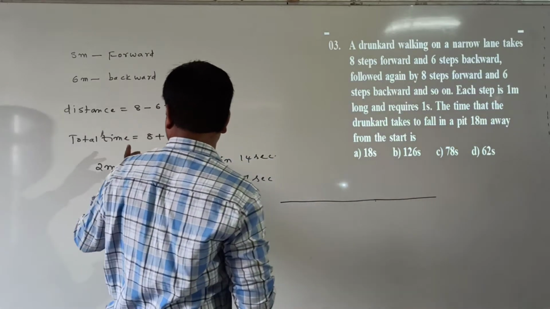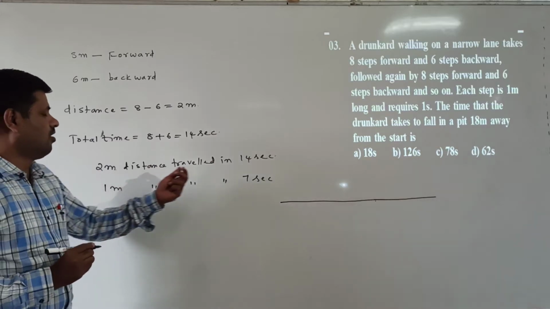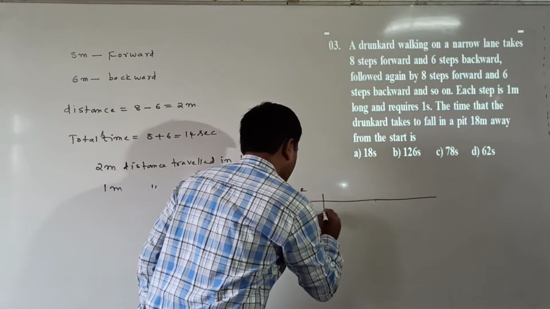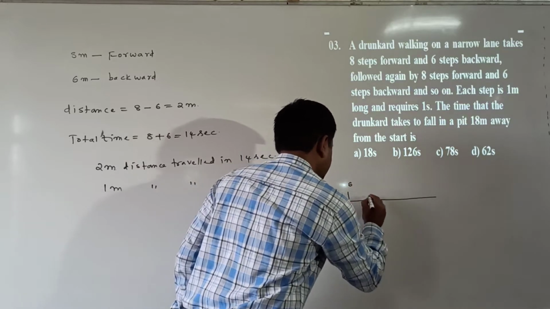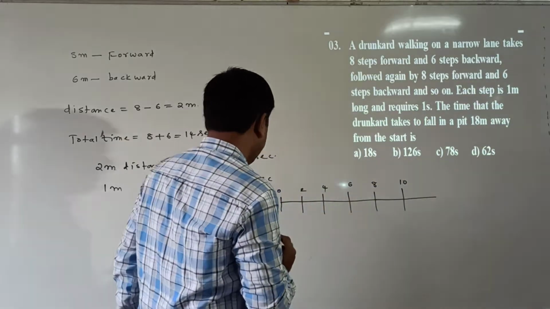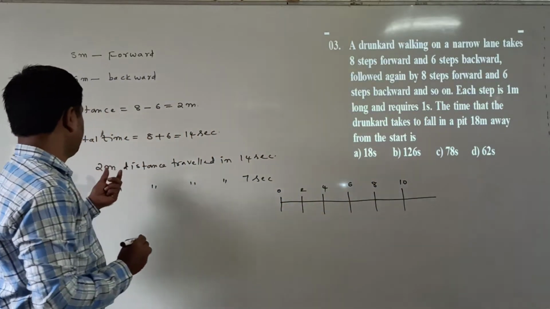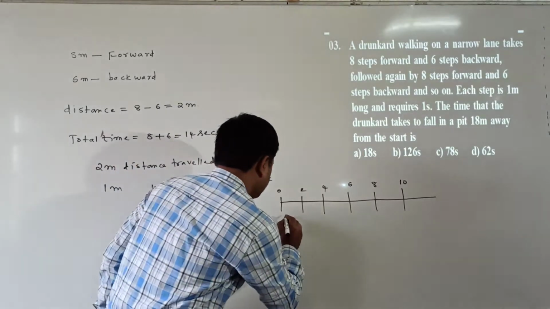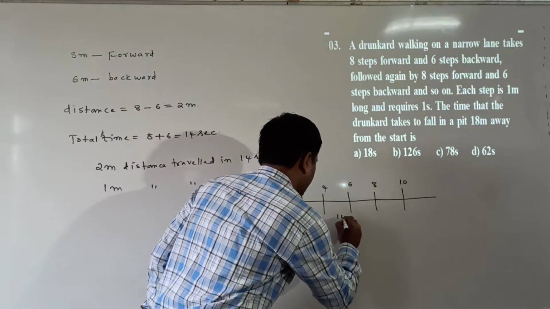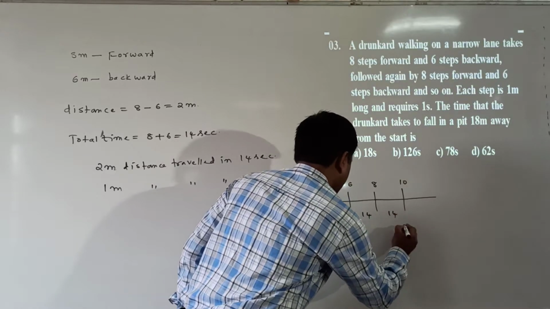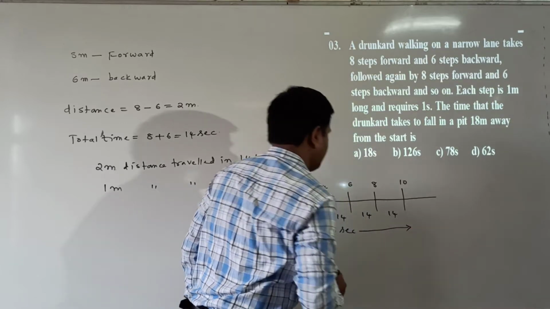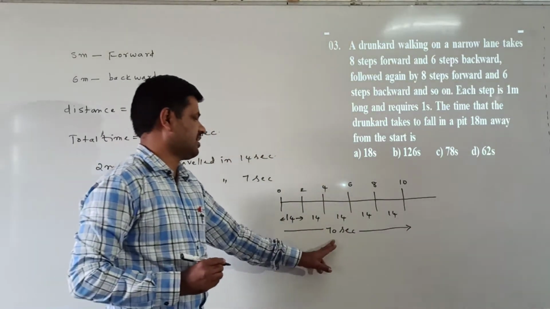For each 2 meters, how many seconds can we take here? 14 seconds. I am starting here at 0, then 2, 4, 6, 8, and 10. Totally 10 meters. In 10 meters, it traveled each 2 meters in 14 seconds. So 14 seconds, 14 seconds, 14 seconds, 14 seconds. Totally for traveling the 10 meters it takes 70 seconds.